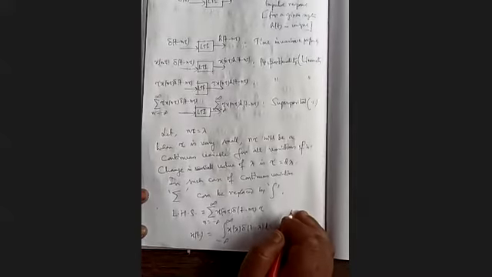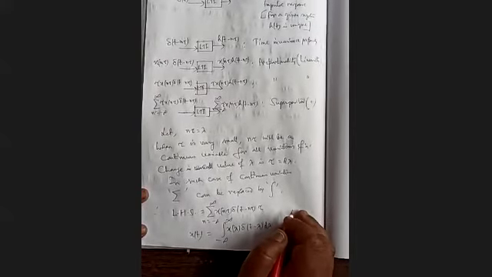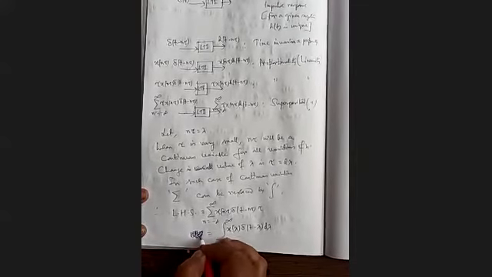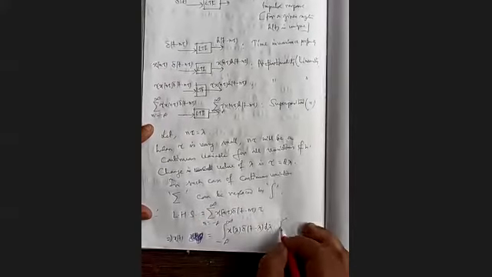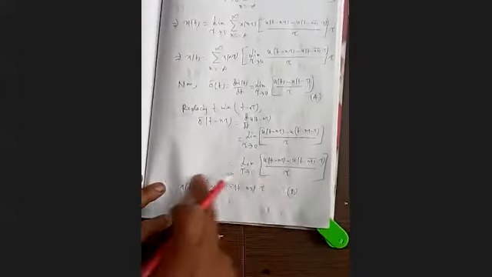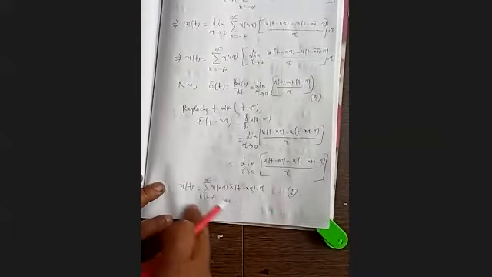Okay. So when tau is small, we can write it that way.